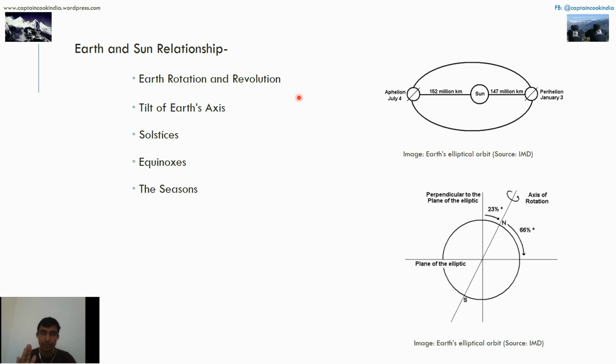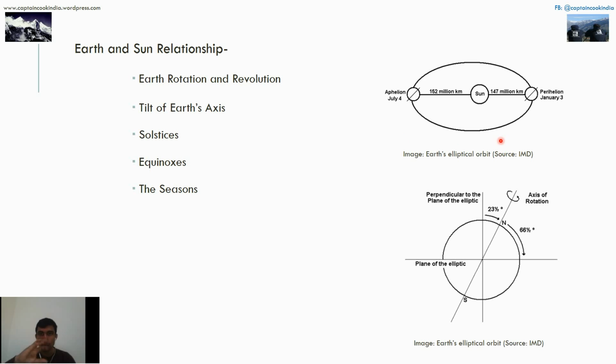Look over here. This picture shows the earth's rotation and revolution. As we know, the earth rotates on its axis from north to south. That movement is called rotation.